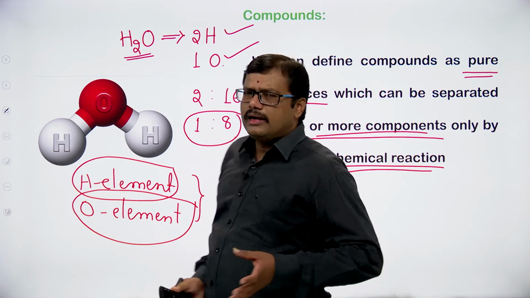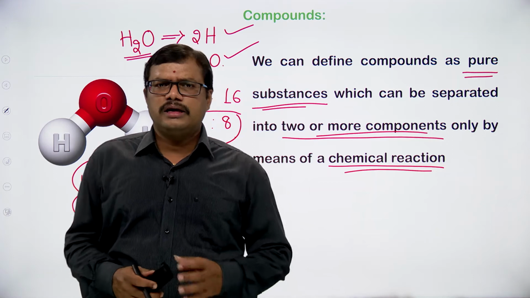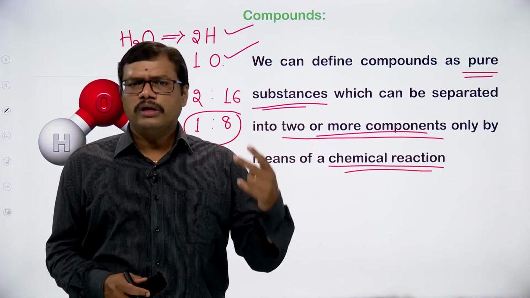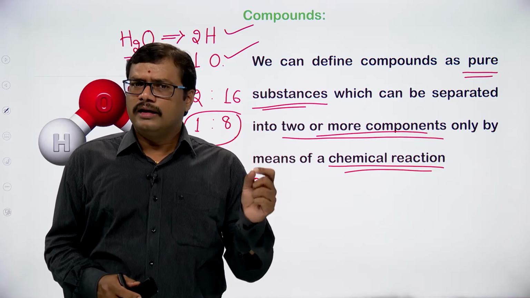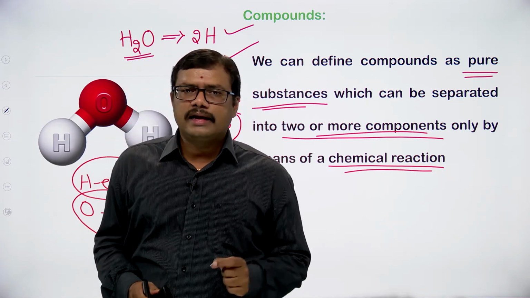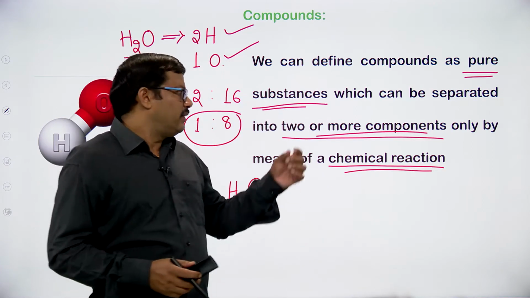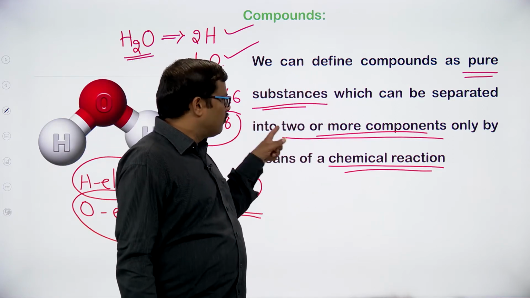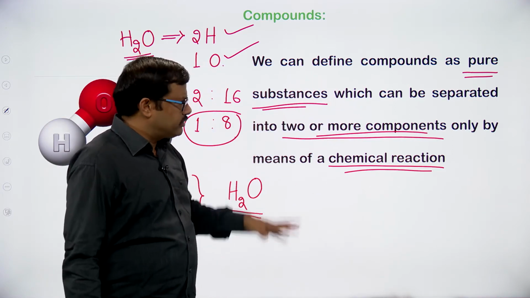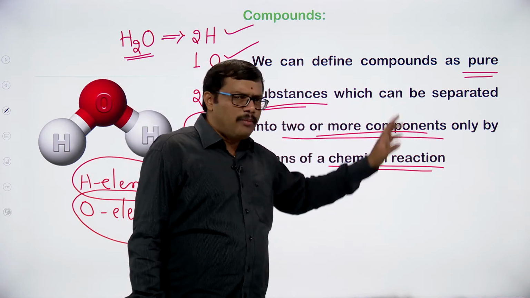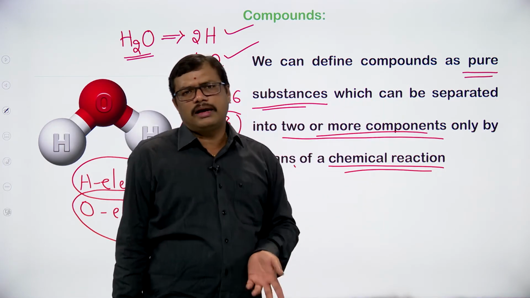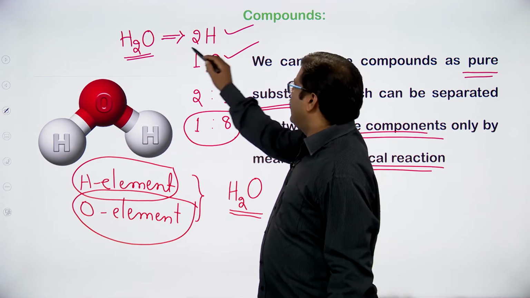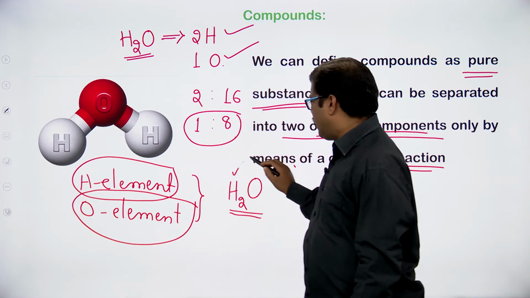So we can clearly define the compound as the pure substance obtained by the combination of 2 or more elements reacting in fixed proportion, and thereby we get a compound that is taken as water. And in the definition, it is a pure substance which can be separated into the components by means of a chemical reaction, but not by physical means. For example, within water we have hydrogen and oxygen.